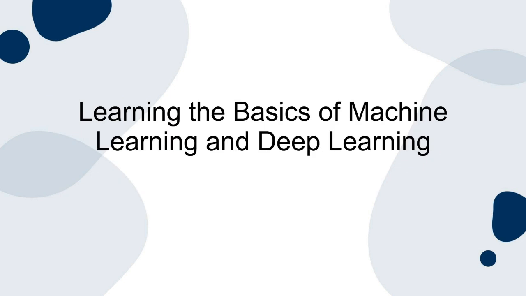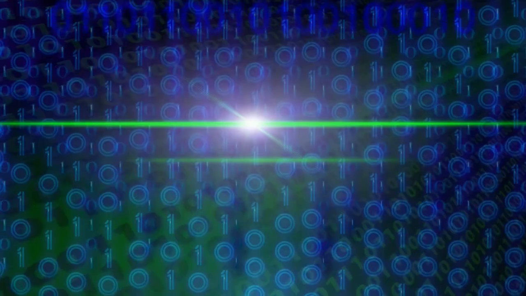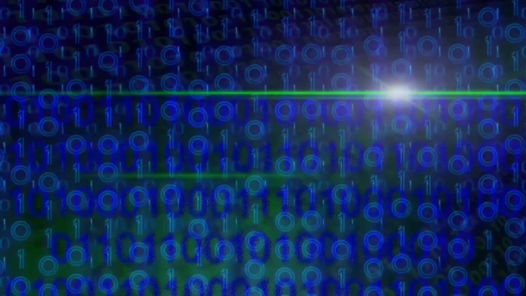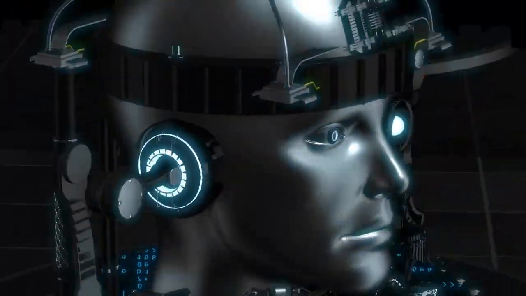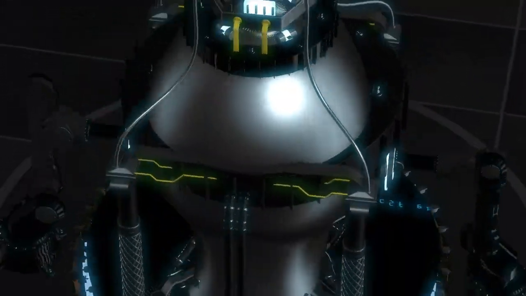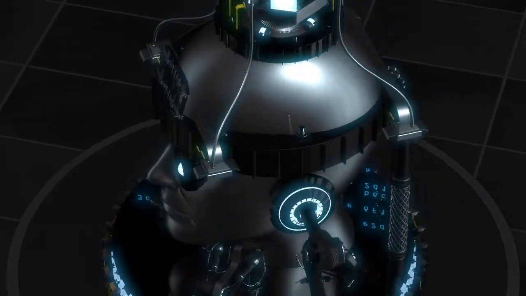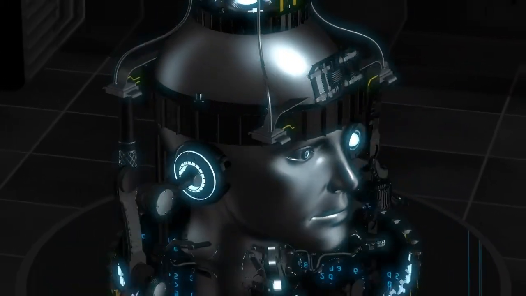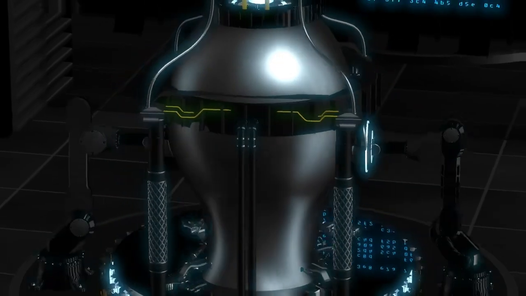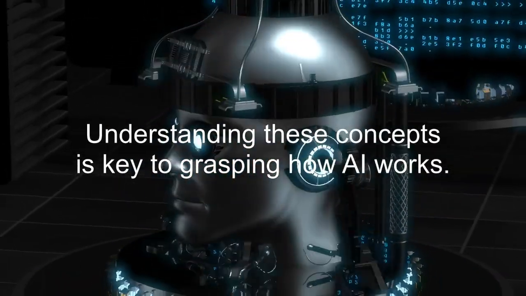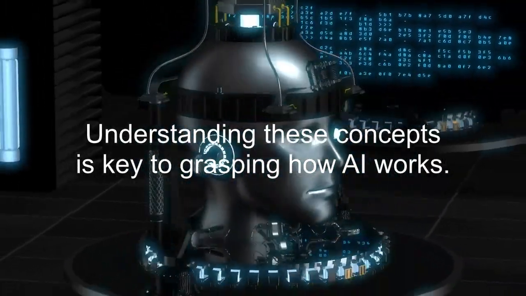Learning the basics of machine learning and deep learning. Central to AI is machine learning, where computers learn from data to perform specific tasks without being explicitly programmed for those tasks. Deep learning, a subset of machine learning, involves neural networks with many layers that mimic the human brain, enabling the machine to learn from large amounts of data. Understanding these concepts is key to grasping how AI works.